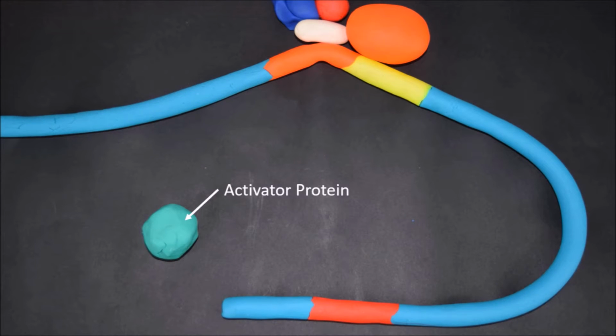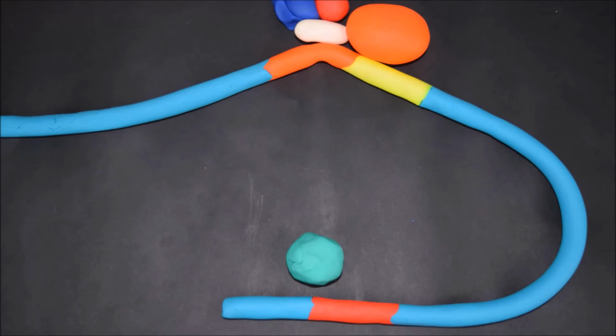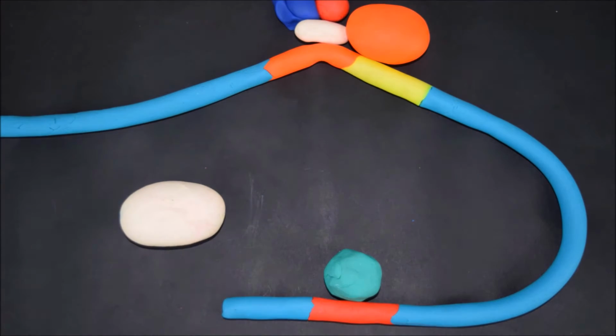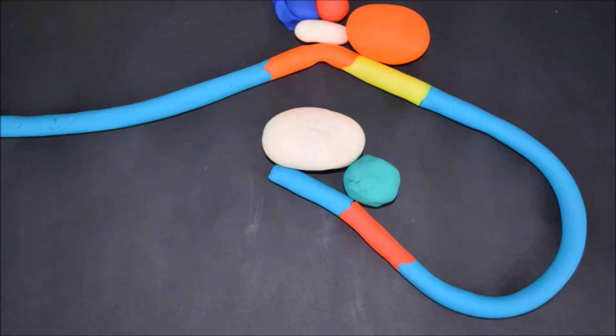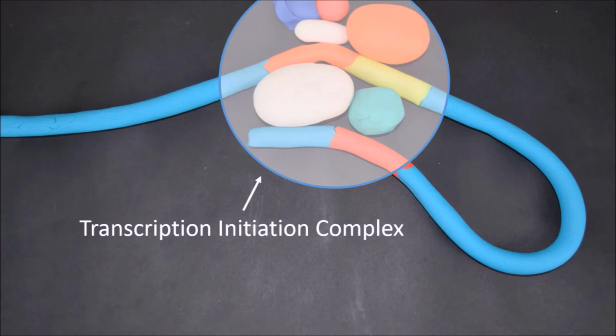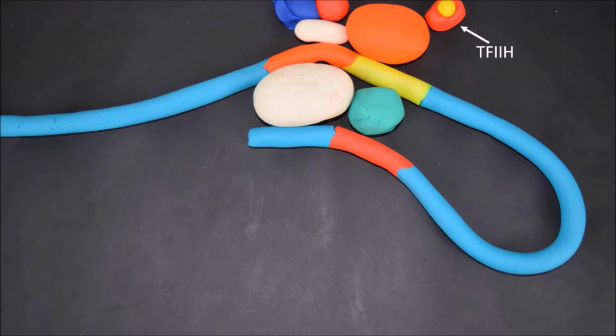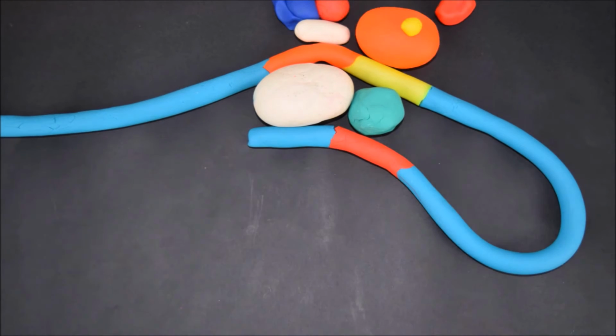Activator proteins also bind to specific sites along the DNA. The multiprotein complex mediator then interacts with the activator protein, RNA polymerase II, and the transcription factors to complete the transcription initiation complex. RNA polymerase is released when transcription factor TFIIH phosphorylates RNA polymerase, initiating transcription.